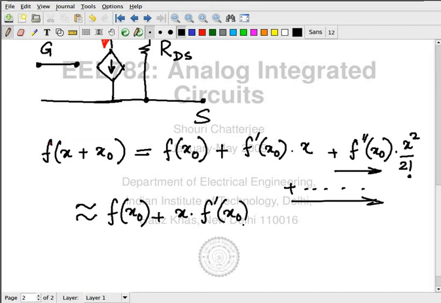This is going to be our strategy: we are going to use the Taylor series, and we are going to say that x is a small quantity. We are going to use some slopes here and there. F dash of x naught seems like it's a slope, right? And we are going to end up with whatever we want, hopefully. Let's see what I'm talking about here.